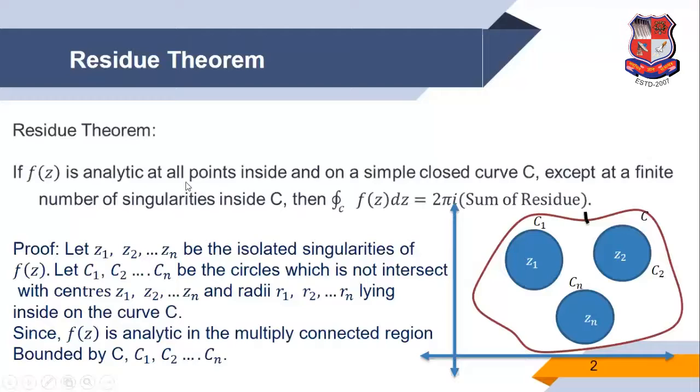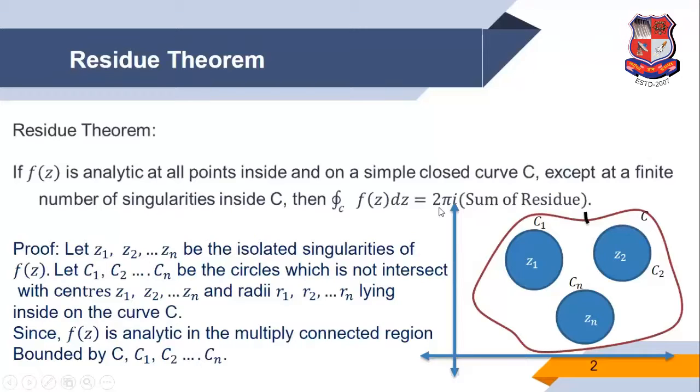So again, I repeat the statement of the residue theorem. The function is analytic everywhere except at some finite number of singularities, and the singular points are inside C. Then the integration of the function f of z dz is equal to 2 pi i into the sum of residues.